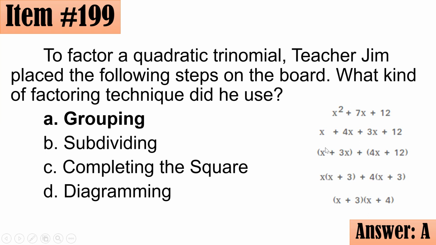You factored out the x squared po ito, ha? You factored out the GCF here. And you could see that x plus 3 is a common factor of these two terms. So you factor it out. So it's x plus 3 times x plus 4 po. So it's factoring by grouping.